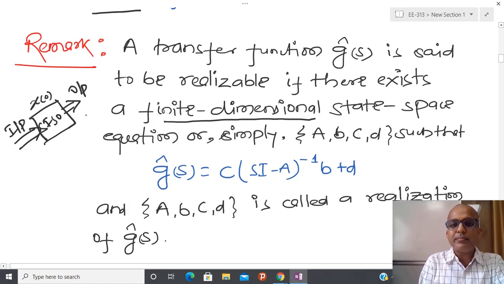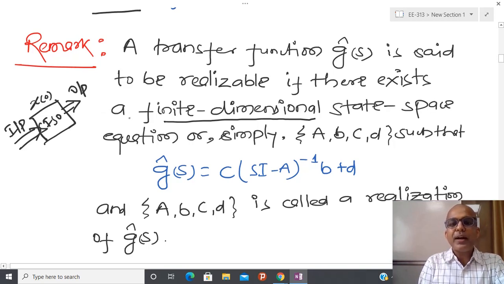Because I have a lumped system as well as a distributed system. A lumped system is a finite dimensional system and a distributed system is an infinite dimensional system.